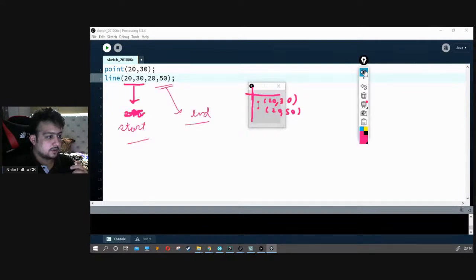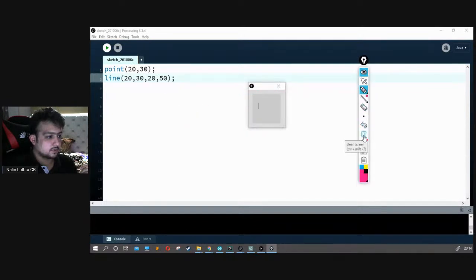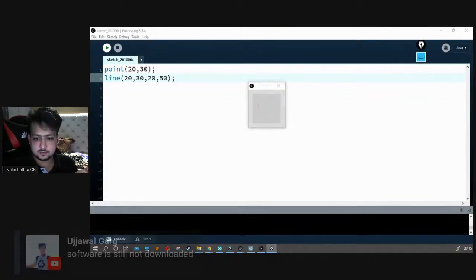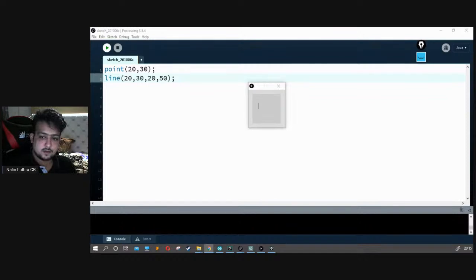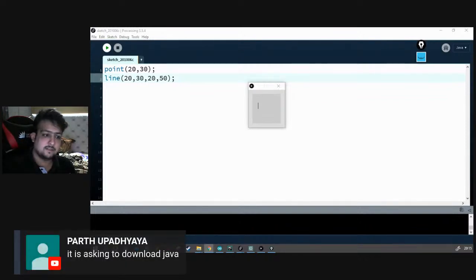All right, so let me delete this one. Okay, cool enough. Ujjwal, that's absolutely fine. You don't have to worry about that. Just look at it and keep on downloading it. I'm just trying to make you understand it. If it's asking to download Java, please download Java. That's fine because it's based on Java. Download Java itself together.